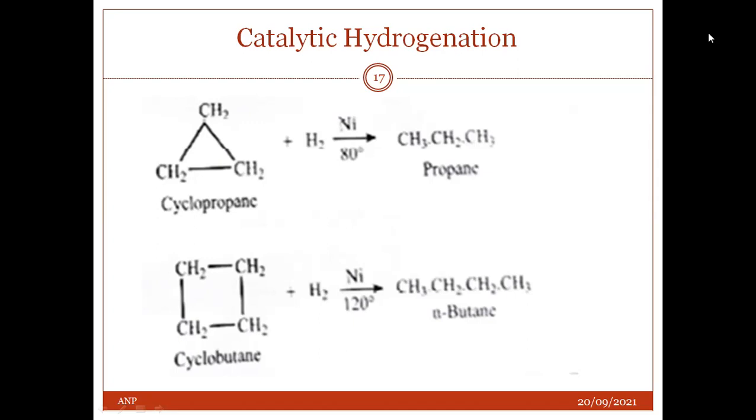Ring opening of cyclopropane and cyclobutane occurs on catalytic hydrogenation and gives propane and butane respectively. Cyclopentane and cyclohexane are stable even at higher temperatures and do not undergo the ring opening reaction.